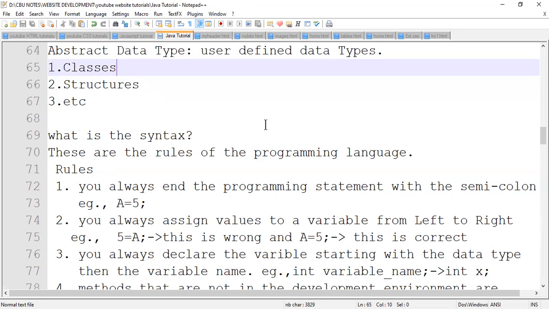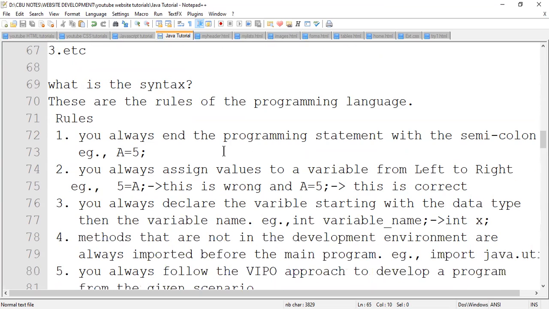A computer needs to follow certain rules for it to understand what you are trying to instruct it to do. So every programming language has its own rules, and we call them syntax.